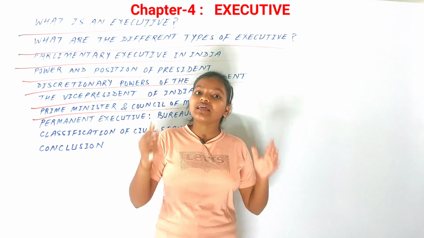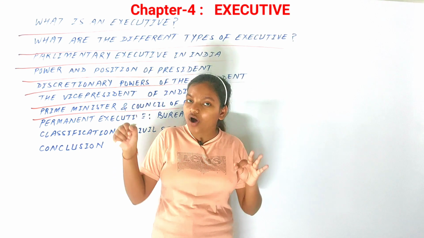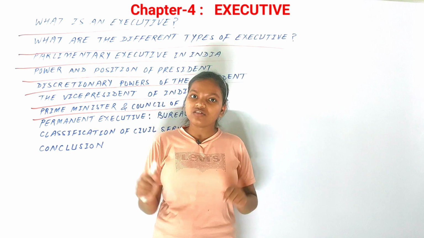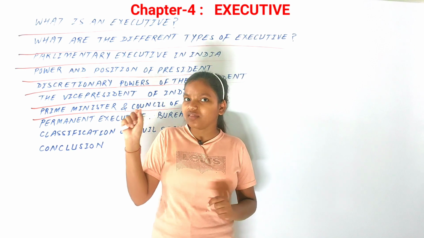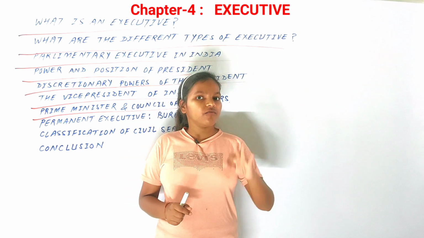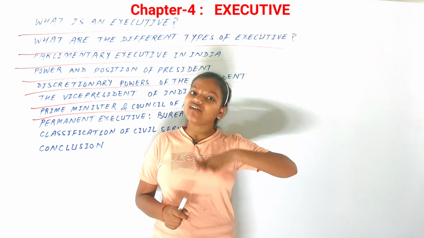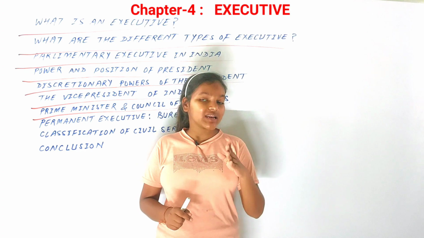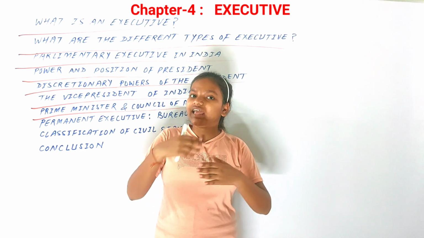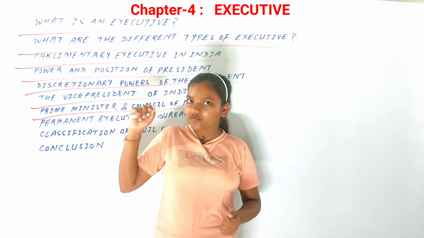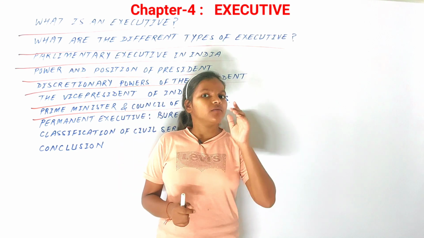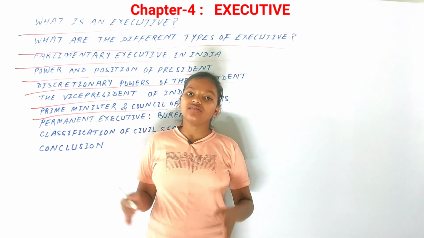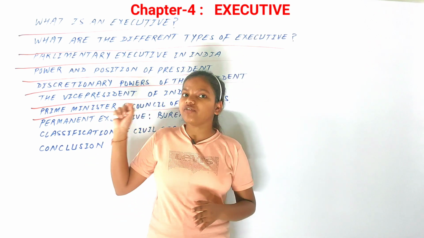So that means collective responsibility, collective belonging in the Council of Ministers, means that all the Council of Ministers are responsible for all the things happening among them, and the information about their work has to be given to the president by the prime minister. So the prime minister has to act like a wall or kind of link between the president and the Council of Ministers. That is why Pandit Nehru, the first prime minister of our country, set the prime minister as a linchpin of the government.